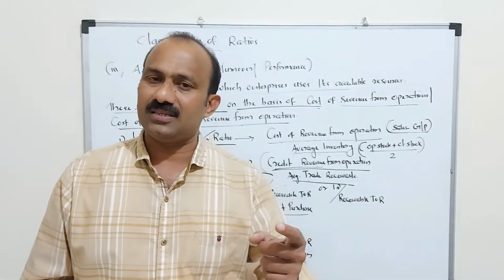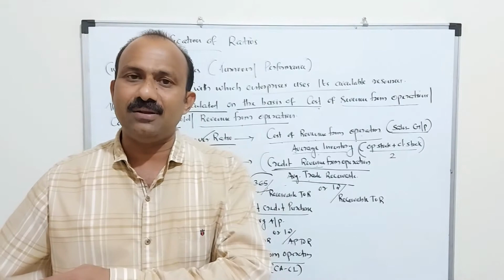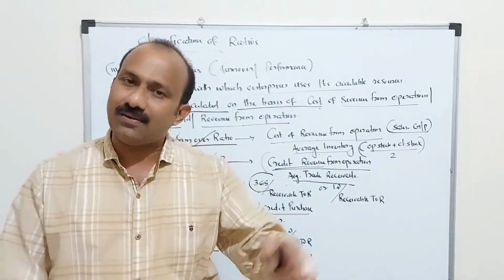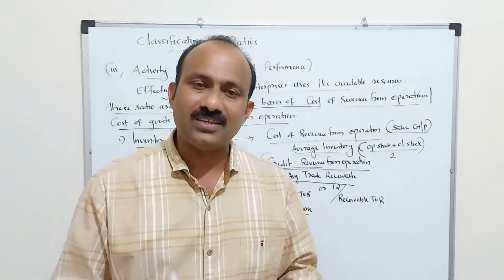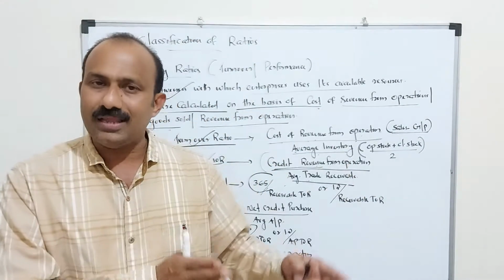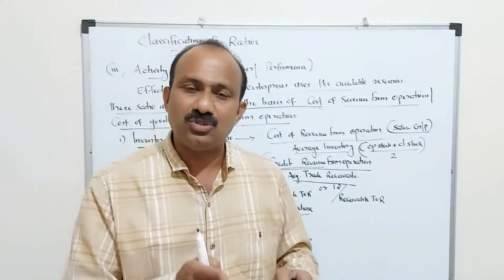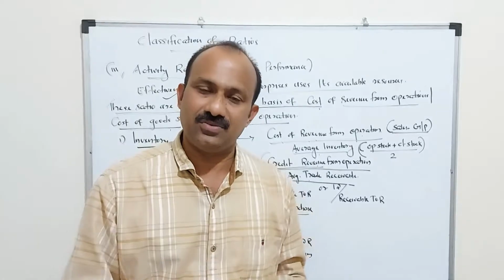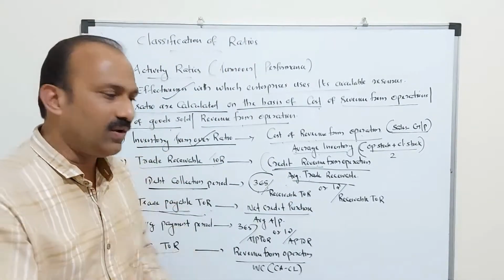Working capital represents the daily maintenance cost of the organization. After paying the current liabilities, we have to meet the daily routine expenses of the organization. Those expenses are met from the working capital. So an organization should keep the required amount for working capital in order to meet its daily activities. So how much working capital does an organization have? How will we find out?